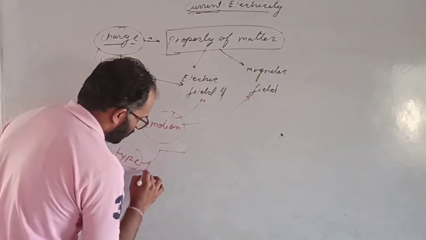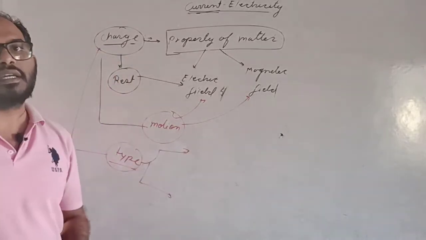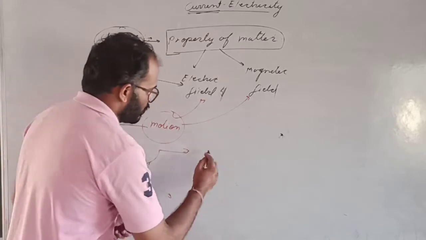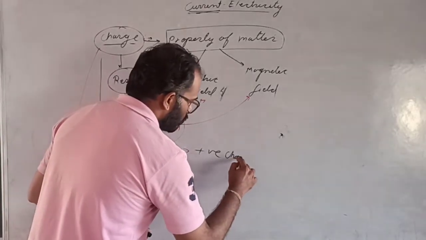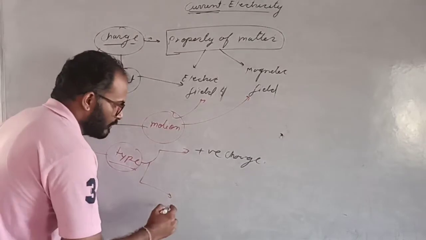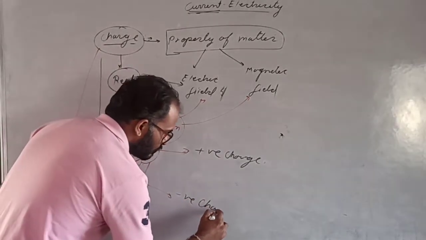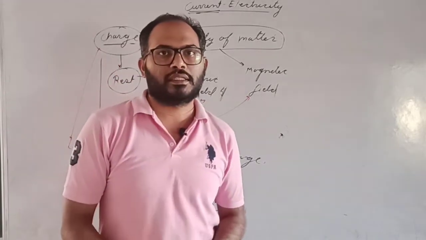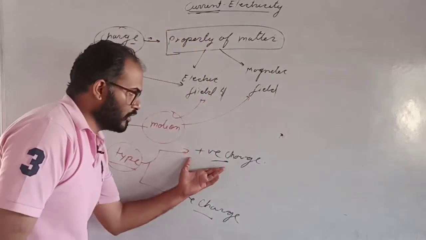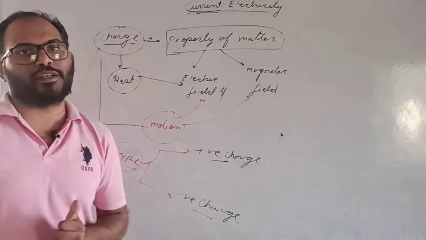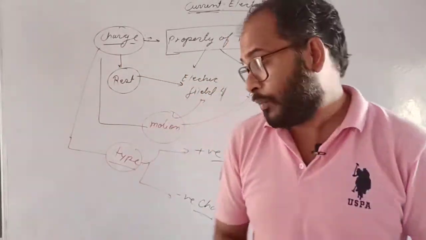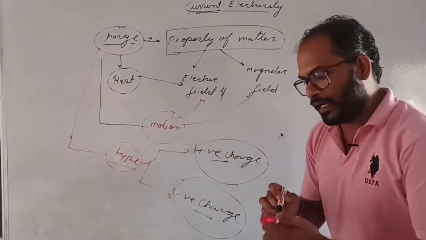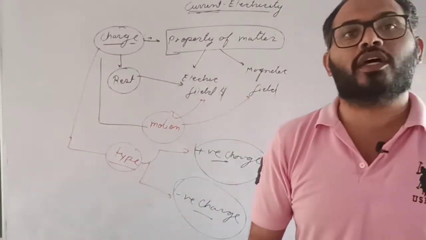Charge has two types. First is a positive charge and the second one is a negative charge. Is that clear? Positive charge and negative charge are considered according to the electron.